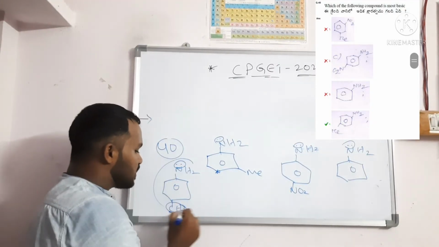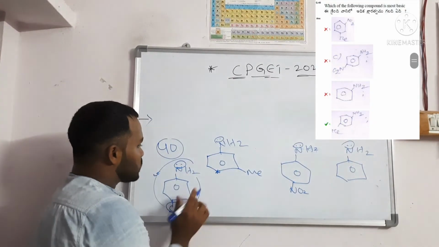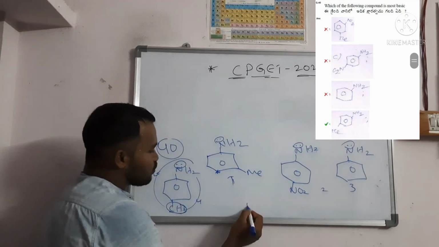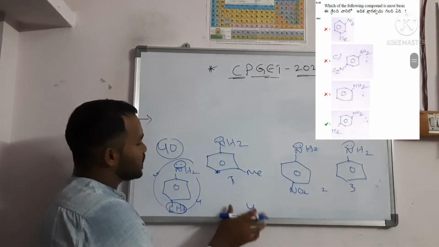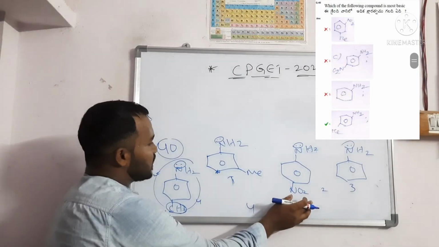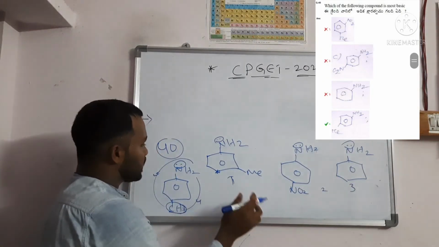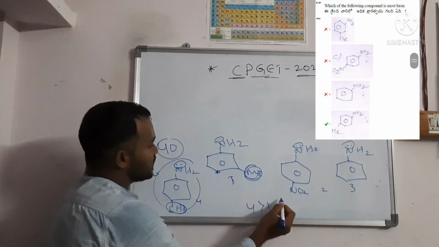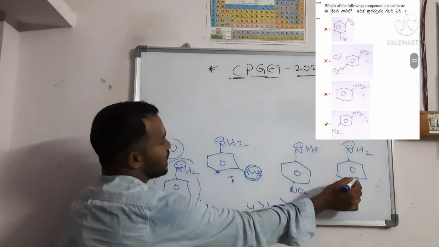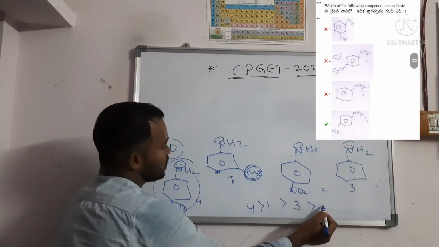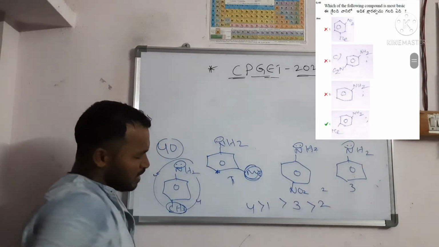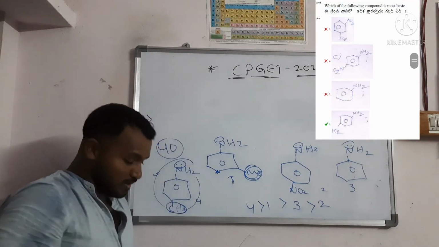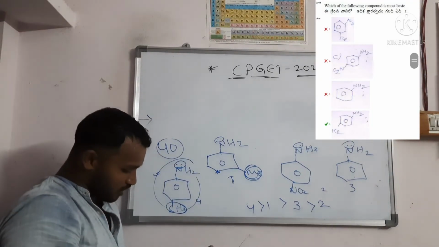So this one is the answer. Here nitro is there, here nothing is there, and the methyl group should take first priority. Then the next priority is nothing, which takes 3, then 2 is the next priority. Sorry. This is question number 40.